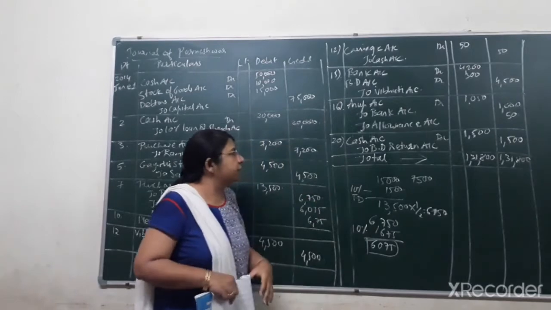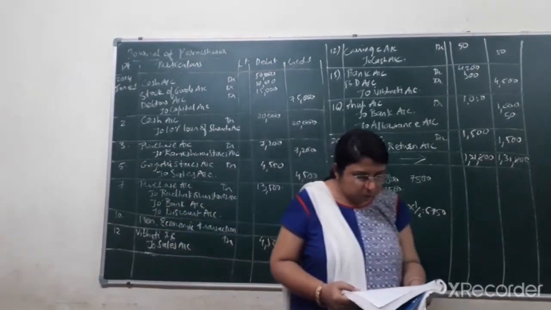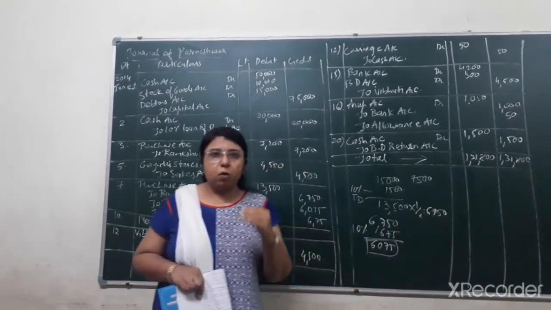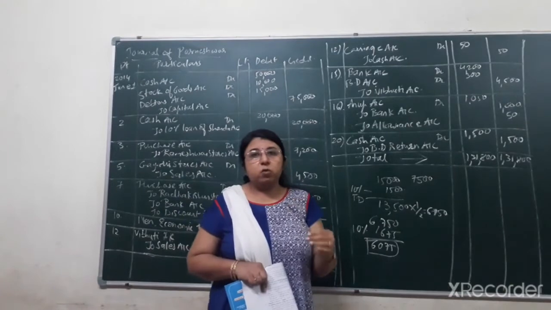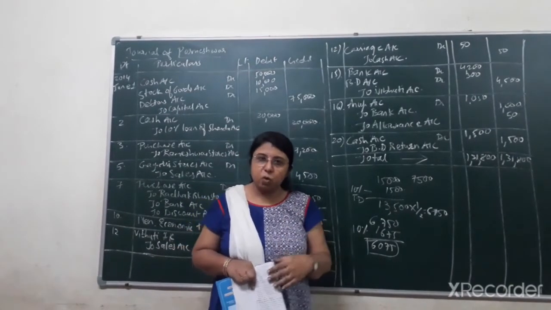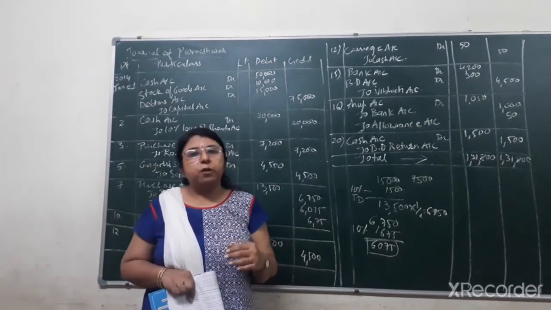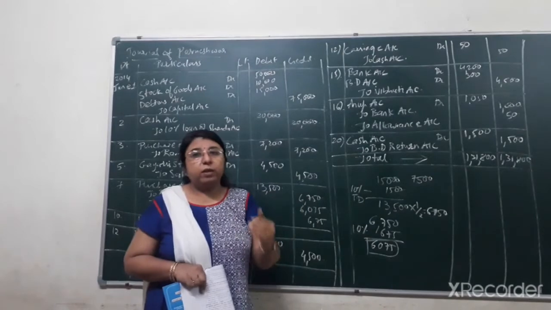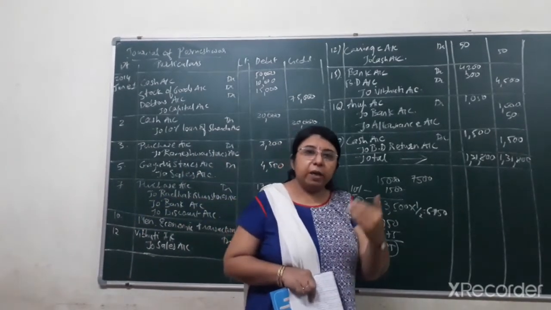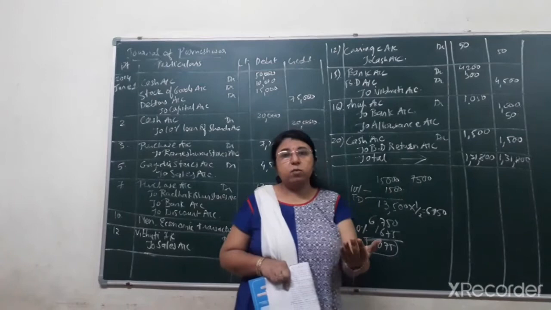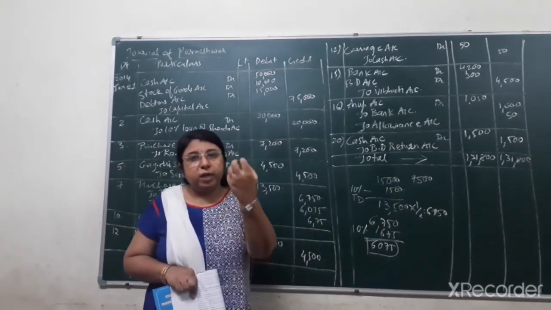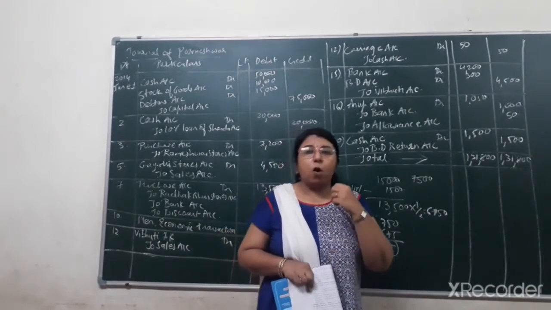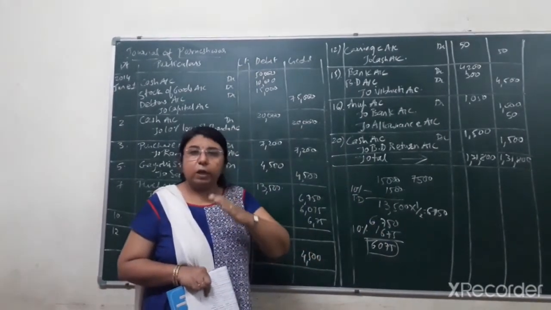Okay. Last entry, that is on 20th date, received rupees 1,500 for return of bad debts of Imandar. Previously the bad debts was recorded for Imandar because he was not liable. He has declared himself insolvent. So he was not in a position to pay rupees 1,500 to us. Okay. But now after having the sound position, Imandar is paying whatever the bad debts was there previously. Now that bad debts is recovered. That bad debts which we had declared previously, which was a loss for the firm, now that bad debts is recovered from Imandar. Okay. So now it becomes a gain or income for the business.